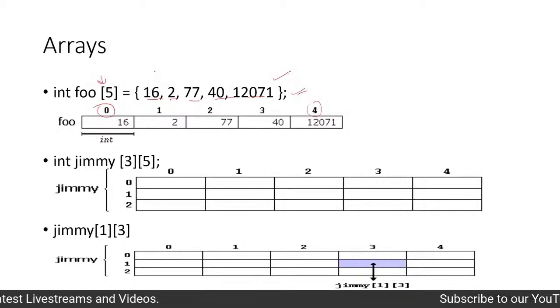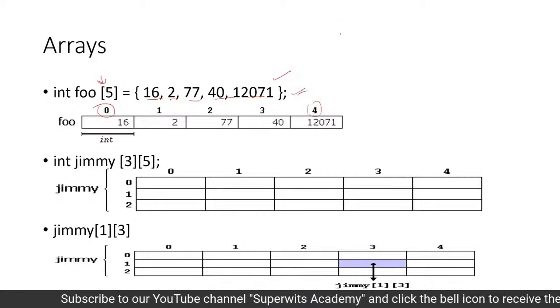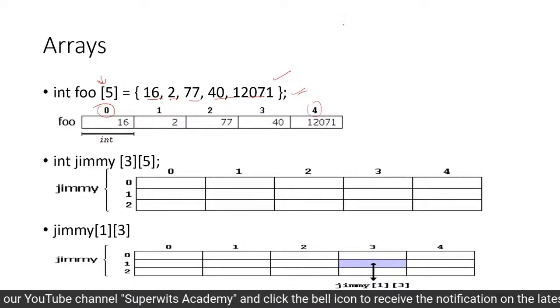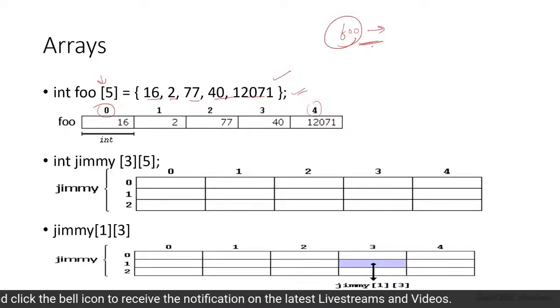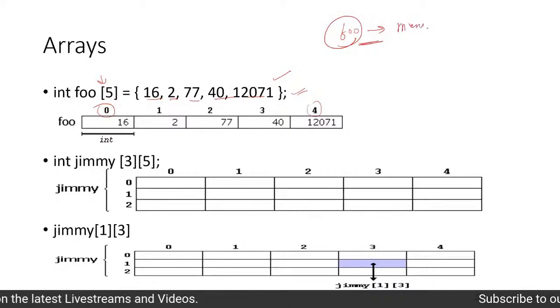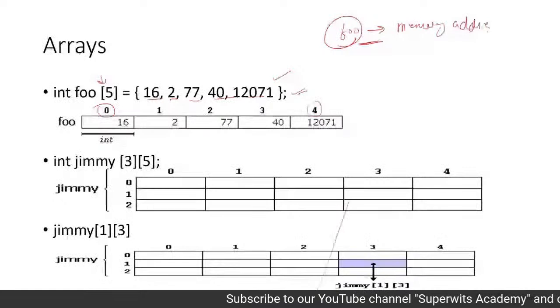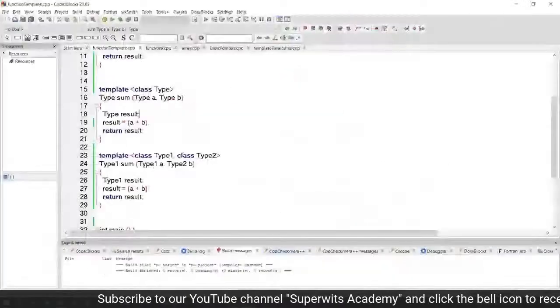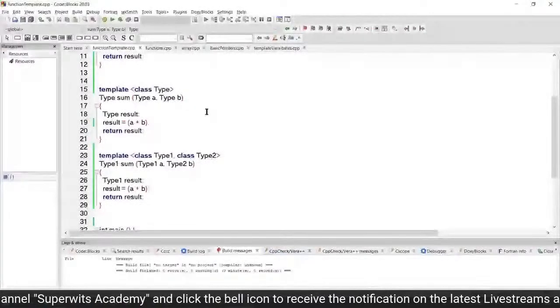Now, as I mentioned, if pointers were not existing, we would not be able to use these linear arrays. How am I saying that? If you simply go and use foo and try to print the value of this foo, you will find that this is going to give us a memory address, right? Let me show you that through examples. I've already done the pointers part. So let's look at this particular pointer program.